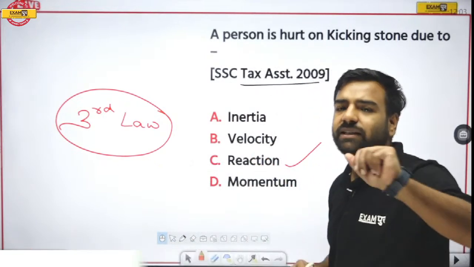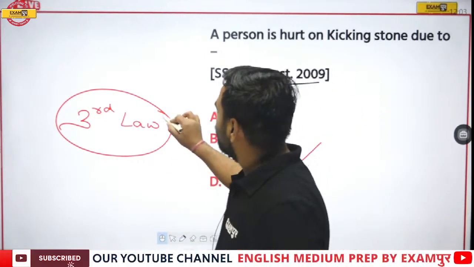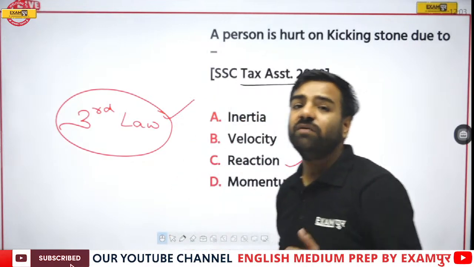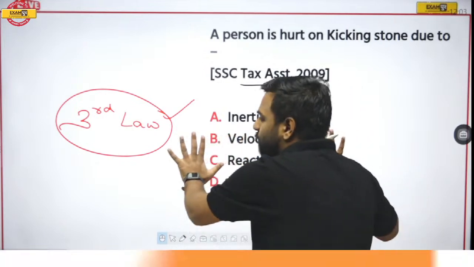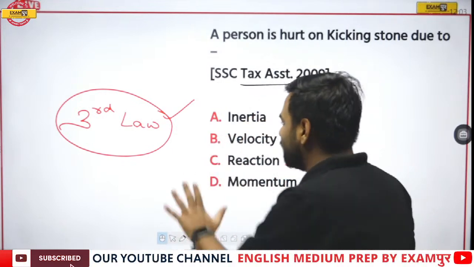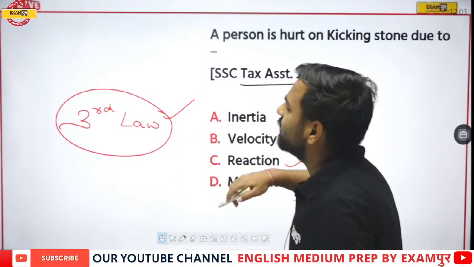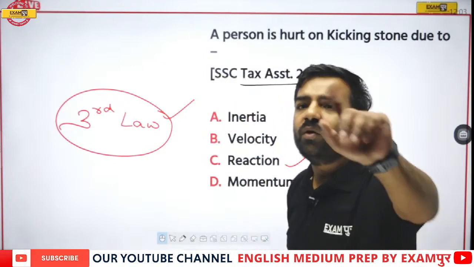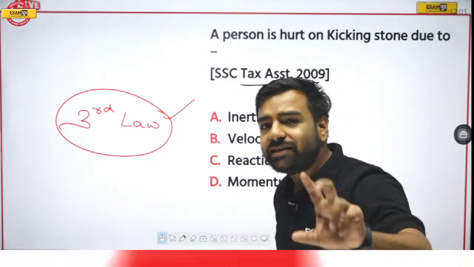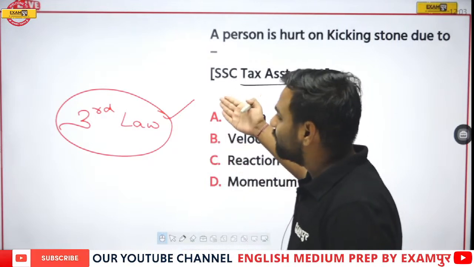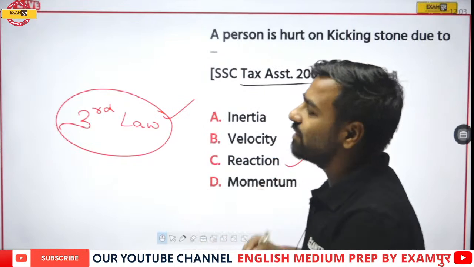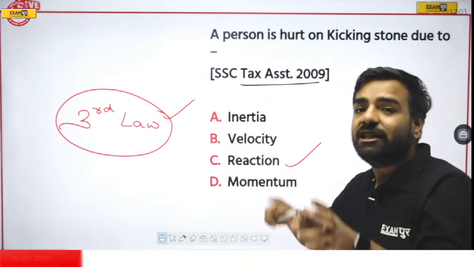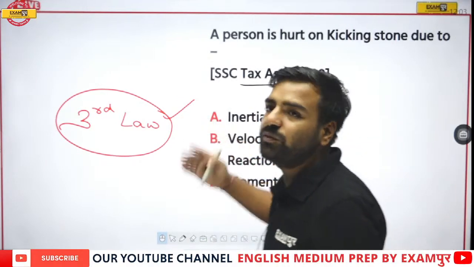So let me explain this part. When we are talking about the third law of motion, it is to every action there is always equal and opposite reaction. For example, I am pushing this board. Let's try to understand. I am trying to push this board hard, but it is not moving backwards. What's the reason behind it? The reason is that from this part also I am getting the reaction. This is my action and I am getting the reaction, and these forces, if they are equal in nature, it will not move forward.